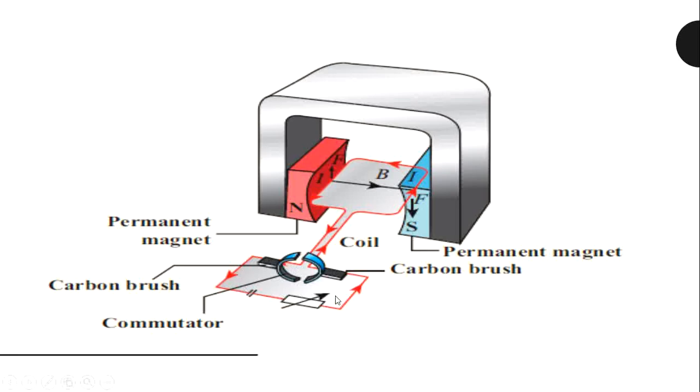At the end of the coil an external circuit connection is given. That is, one end of the coil is connected with the negative terminal of the battery, and then the positive terminal of the battery is connected with a resistance, and then from the resistance to the brush. So these are the parts of the electric motor: permanent magnet, coil, commutator, carbon brush, battery, resistance.